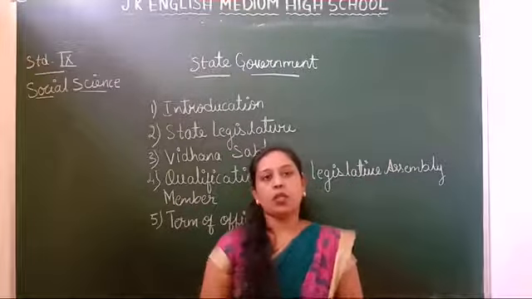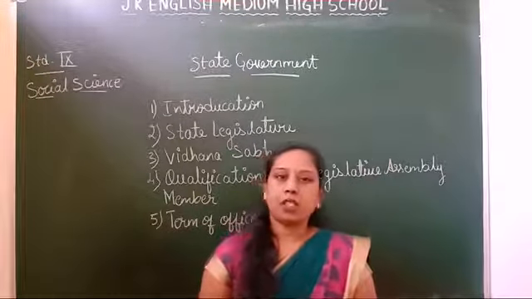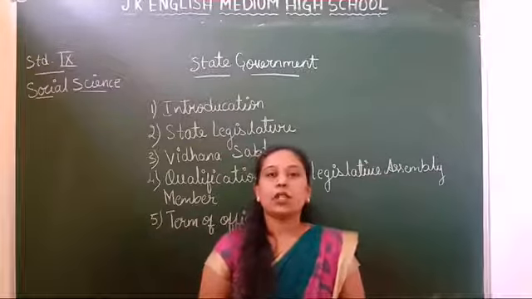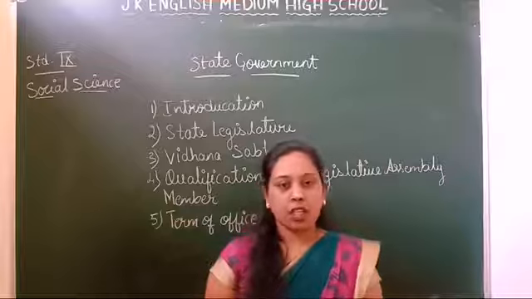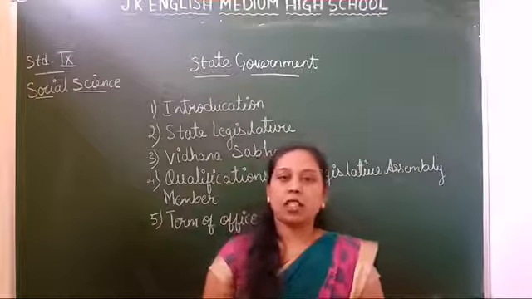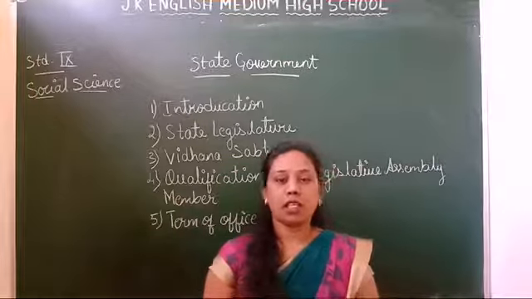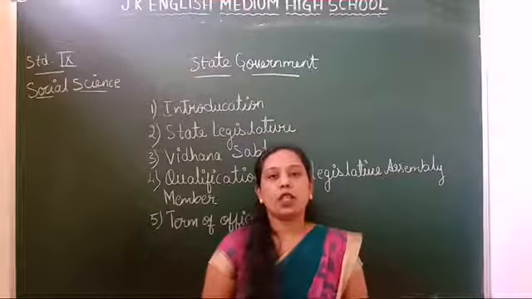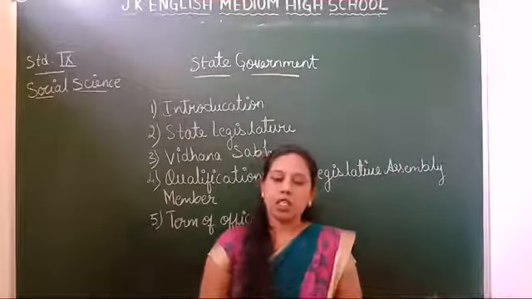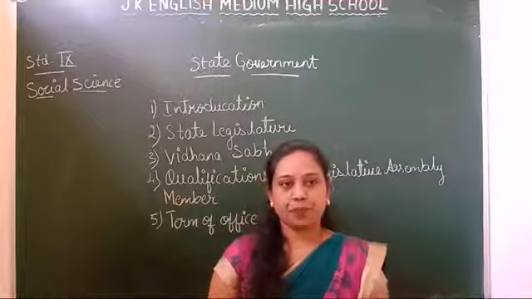The Union of India comprises 29 states and 6 union territories. In the textbook it is 29 states, but at present there are 30 states and 6 union territories. These union territories are under the control of the central government.